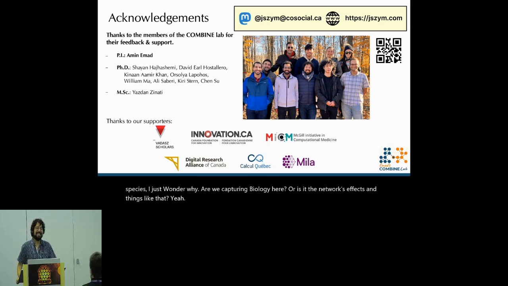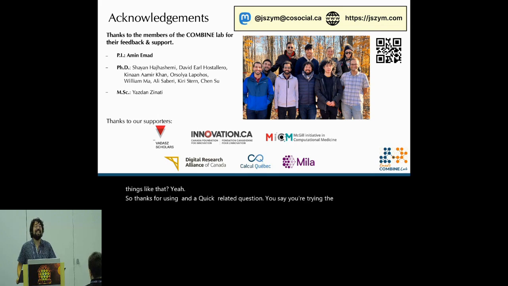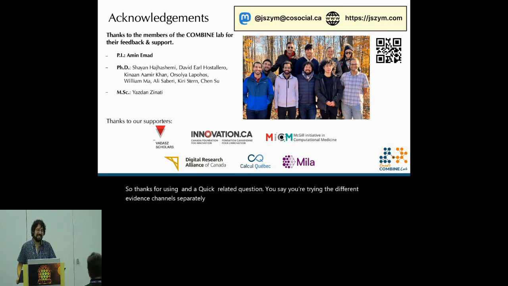Thanks for using STRING. And a quick STRING-related question. You say you're trying the different evidence channels separately. Have you also tried the different evidence channels in the physical PPI mode? Because there are two modes now: the functional association network and the physical interaction network. We use V12 and we use the physical links data set. Okay, so you use the different channels from that one. Yes, exactly. Okay, good. Then there's no co-expression in it. Okay, good. Thanks so much. We love STRING.